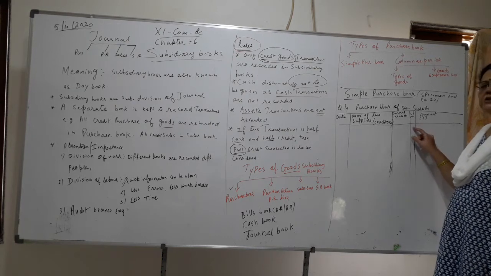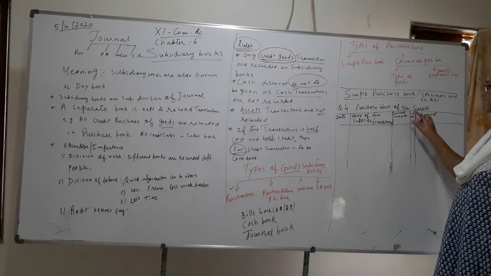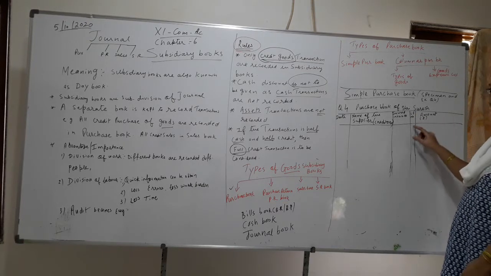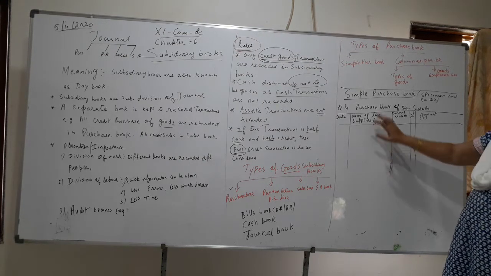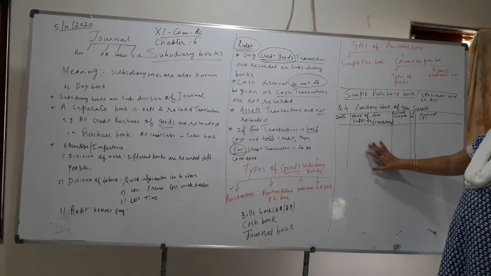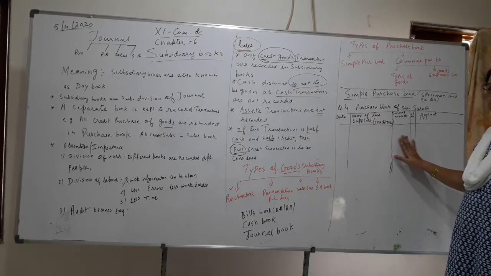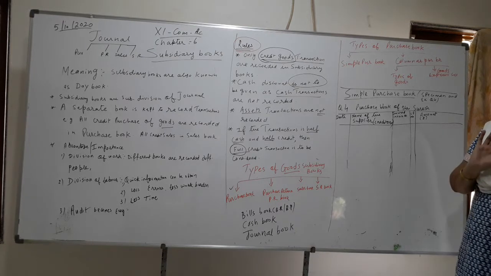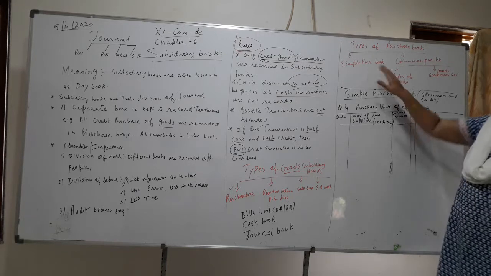Your LF, ledger folio number. This I will teach you in the next chapter. This is LF, ledger folio number. Mostly they don't give it, so we will put a dash, and here the amount after trade discount. So this is the simple purchase book in which you have to write the date, the name of the supplier, inward invoice number, LF and amount. Only one column you have, only one type of goods you have. For that reason it is known as simple purchase.